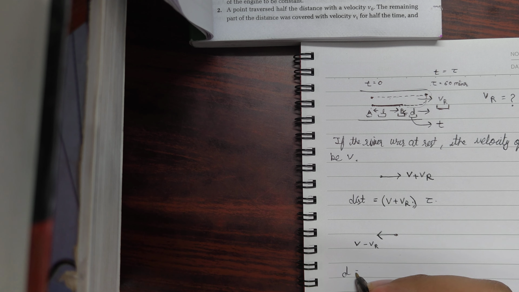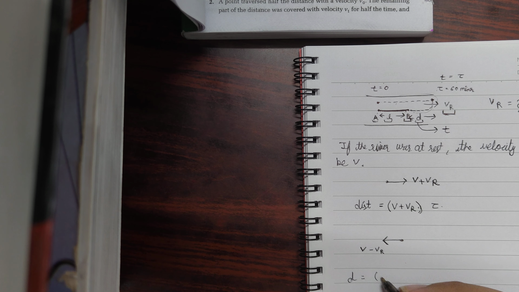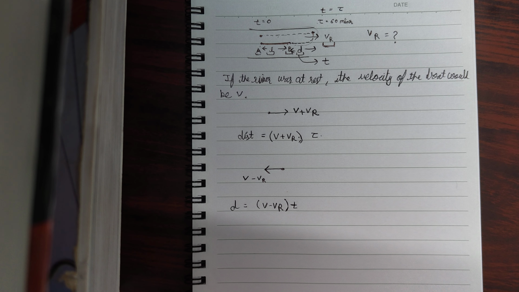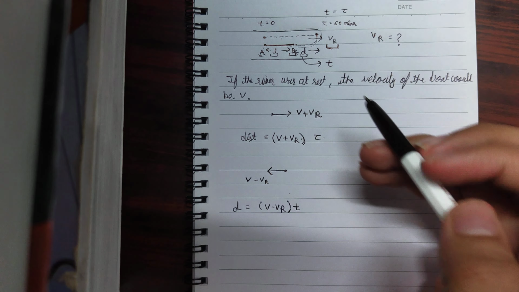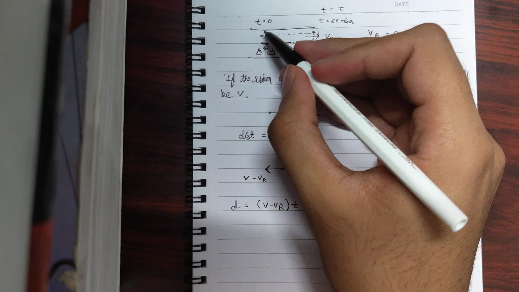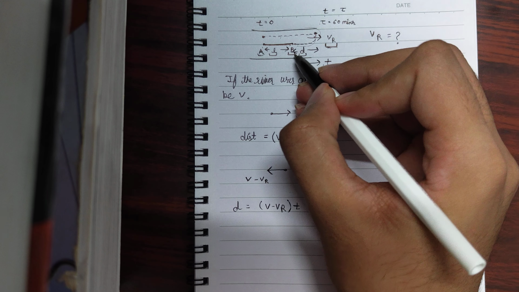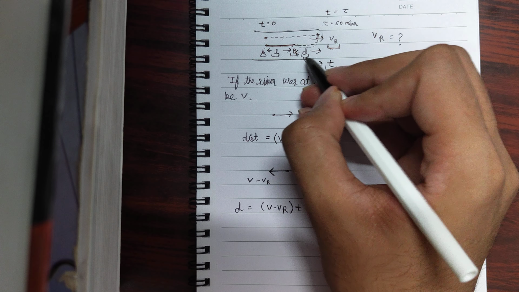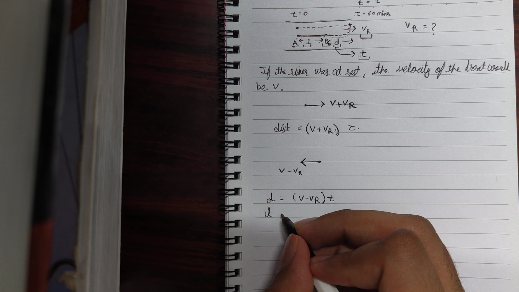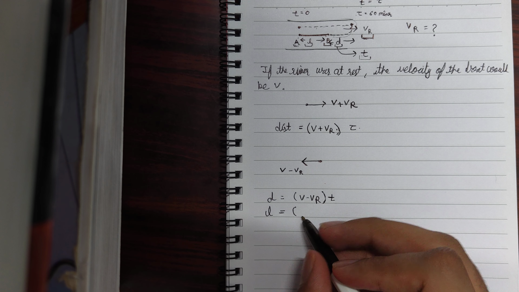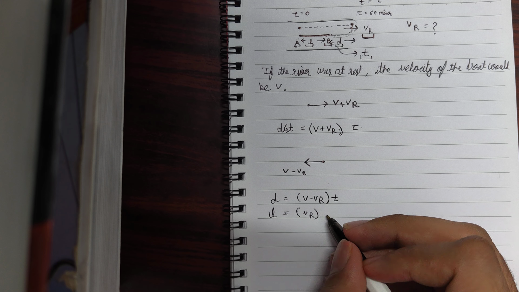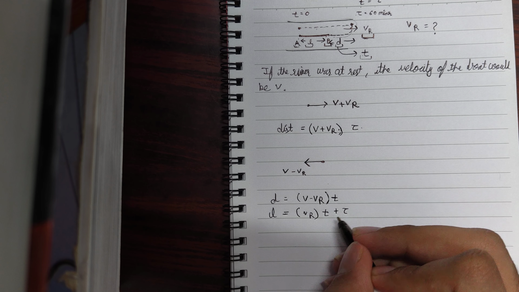So we can write d is equal to V minus Vr into the time t. And the raft also has moved a distance L but in time t plus tau, because tau is from here till here and t is from here till the distance d. So we can write L is equal to, the raft will move with the velocity of the river, so Vr into the total time it has taken, t plus tau.